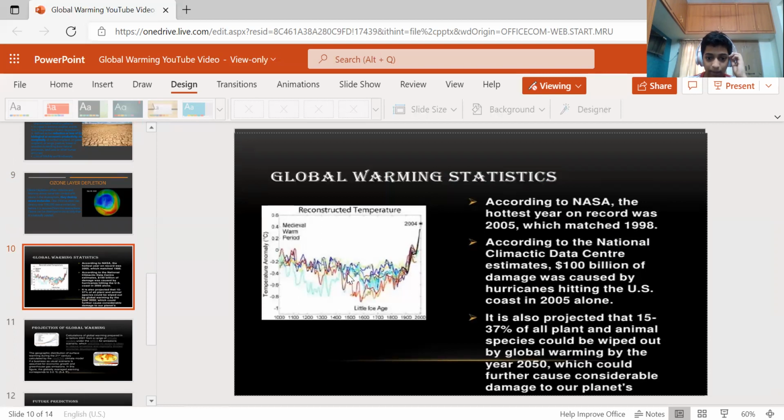This is the temperature going up and down. According to NASA, the National Aeronautics and Space Administration, the hottest year on record was 2005, which matched 1998. According to the National Climatic Data Center estimate, $100 billion of damage was caused by hurricanes hitting the U.S. Hurricanes are also called cyclones. It is also projected that 15 to 37% of all plant and animal species could be wiped out by global warming by the year 2050, which could cause further considerable damage to our planet.